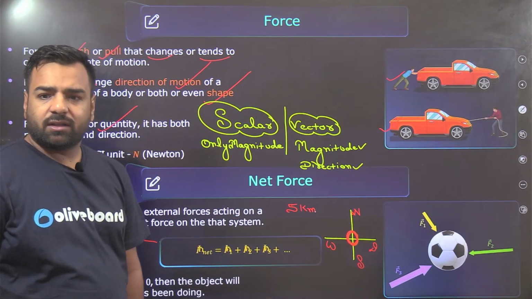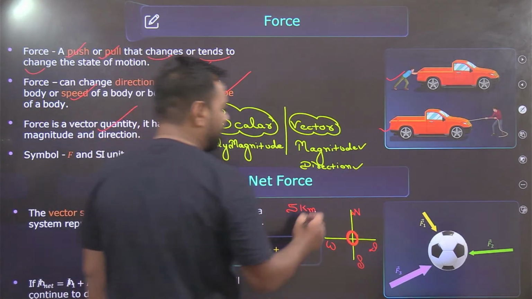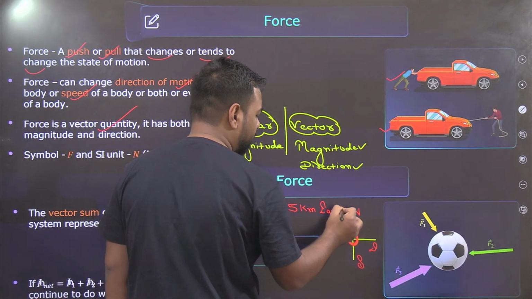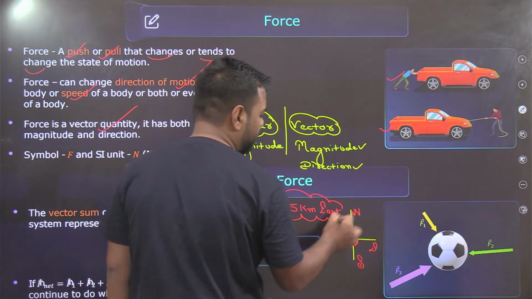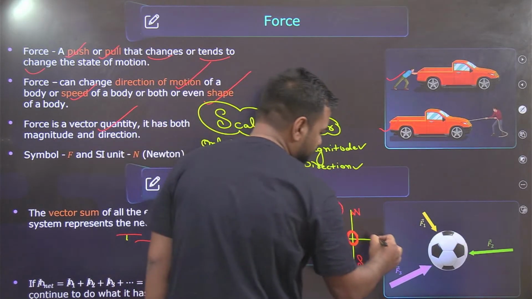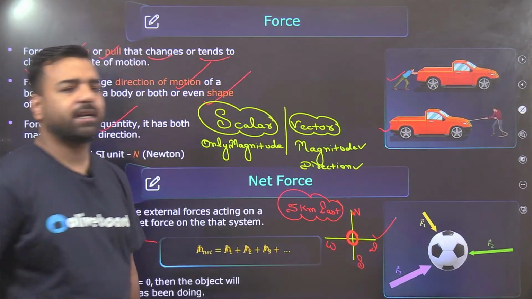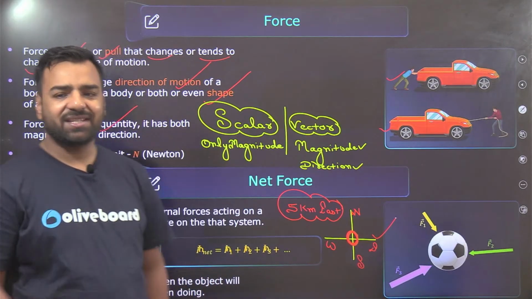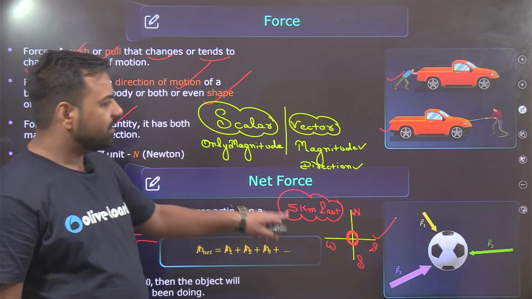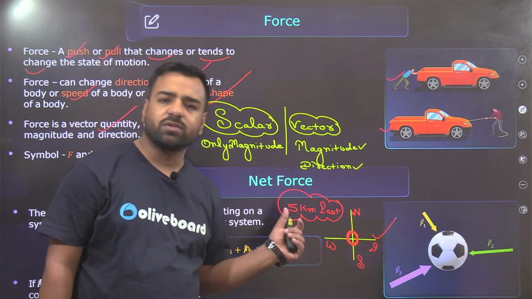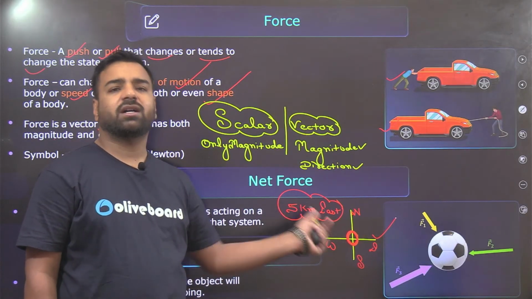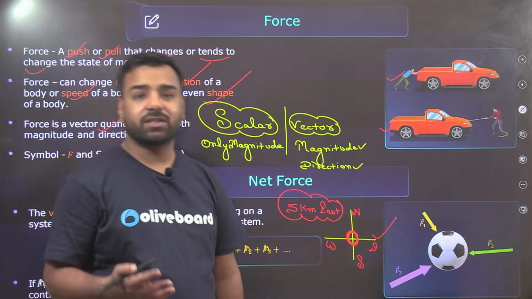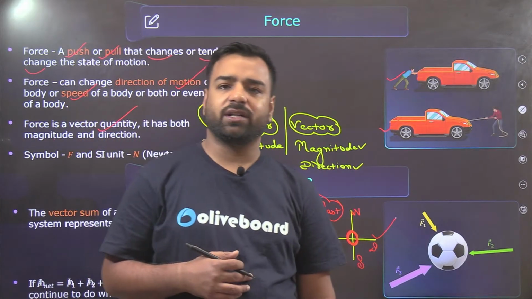So what is required? Here, we need one more thing, sir. Please tell me the direction also. So if I tell you, you have to come 5 kilometers east, you can use this path, and yes, you can directly come 5 kilometers in the east direction. Right. So yes, that's the perfect example of a vector quantity where we are using the magnitude along with the direction. That's it. So force is a vector quantity, weight is a vector quantity, right?